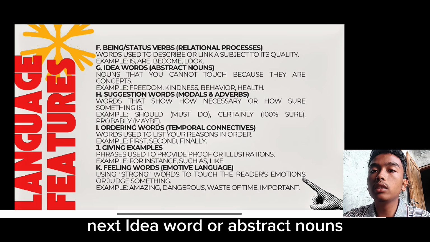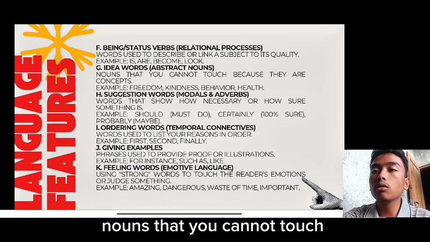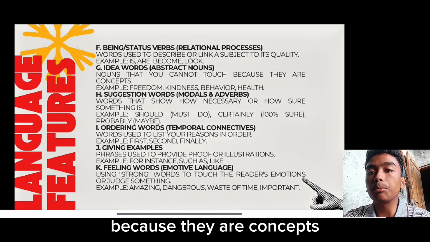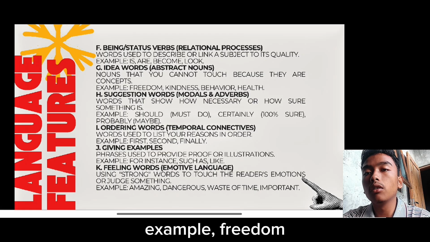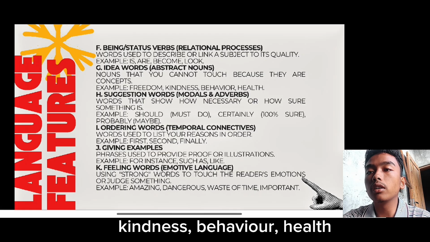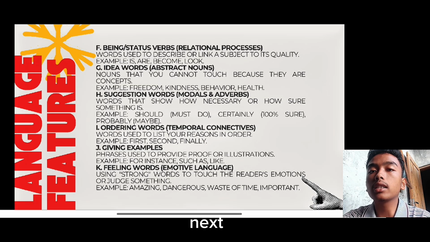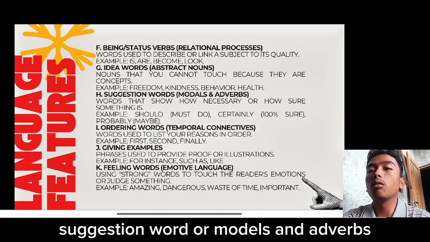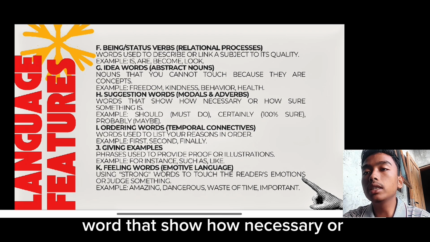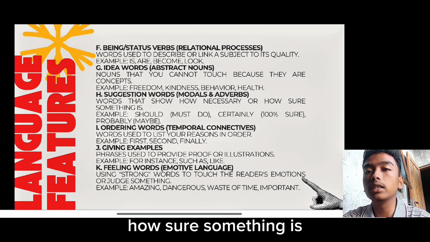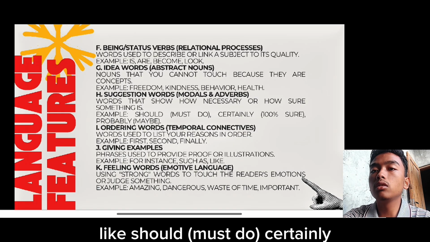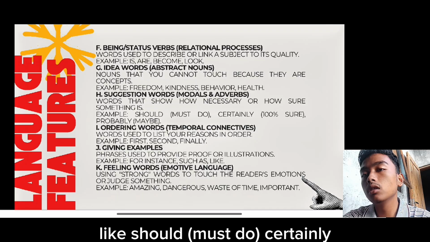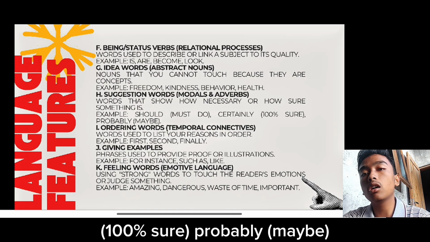Next, ideal words or abstract nouns. Nouns that you cannot touch because they are concepts. Example: freedom, kindness, behavior, health. Next, suggestion words or modals and adverbs. Words that show how necessary or how sure something is, like should, must, certainly, 100 percent sure, probably, or maybe.